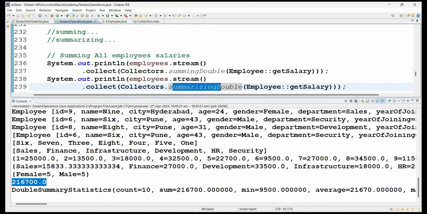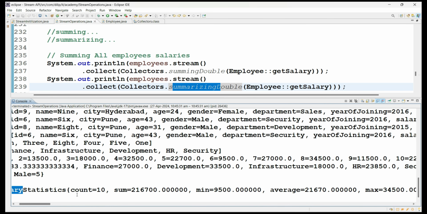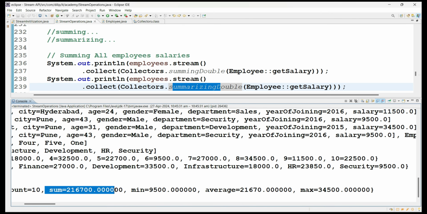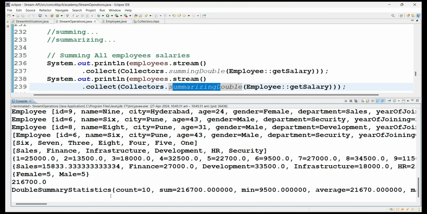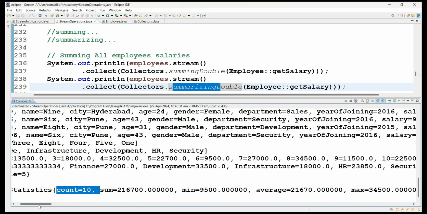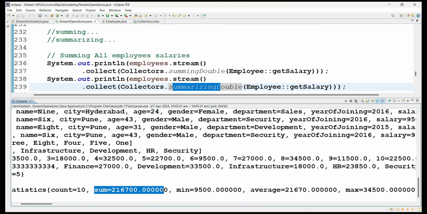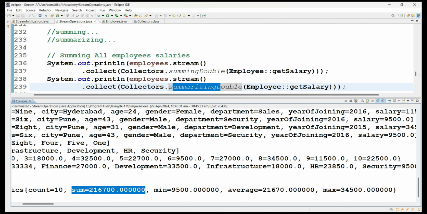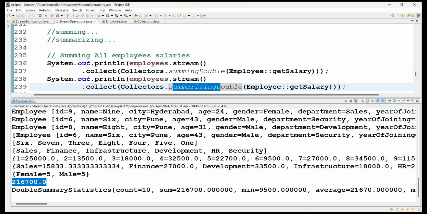All the summary details are provided. If you see here, the DoubleSummaryStatistics says there are a total of 10 employees, and the sum of their salaries is 2 lakh 16,000 and 1700, right? That is what you got in the earlier case also.